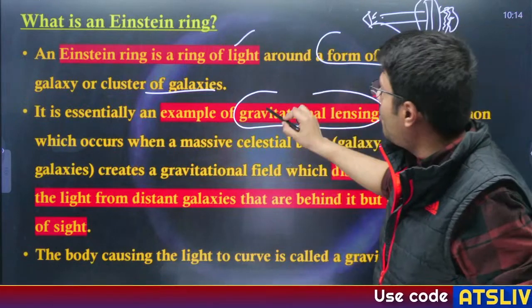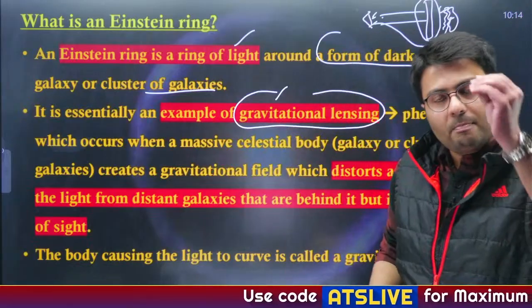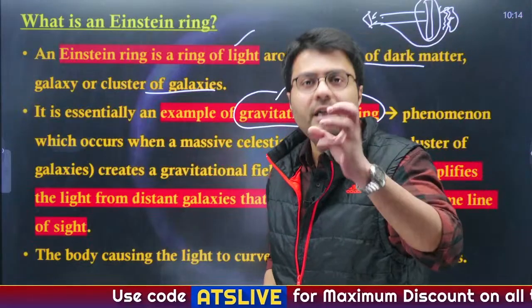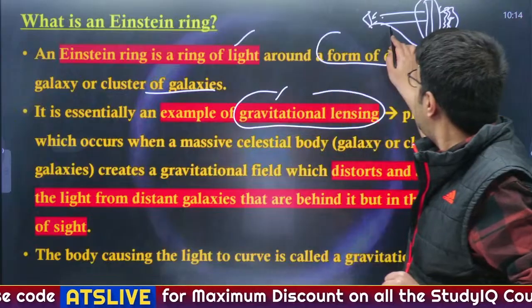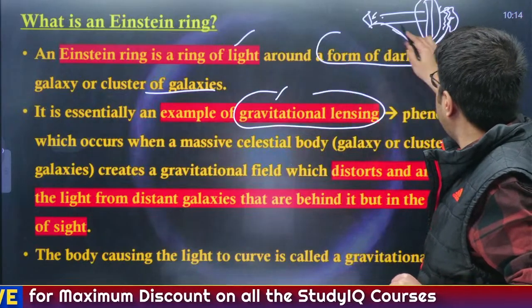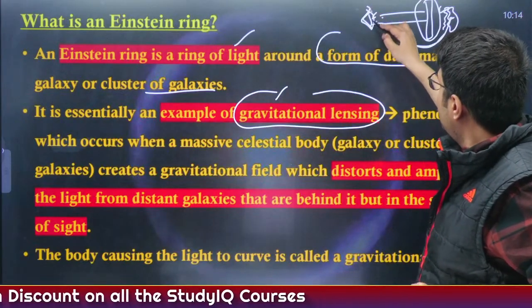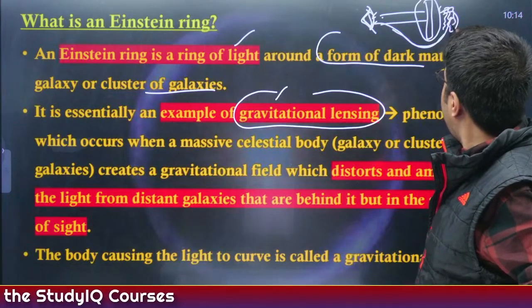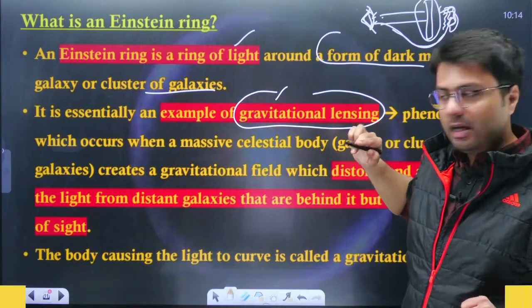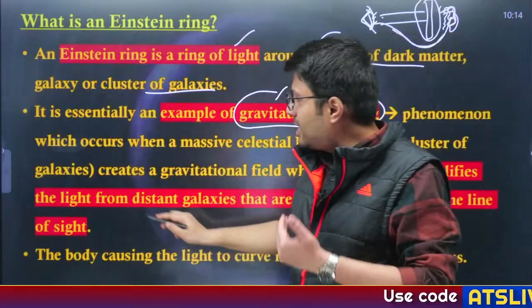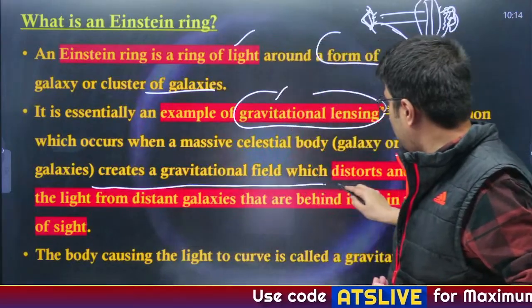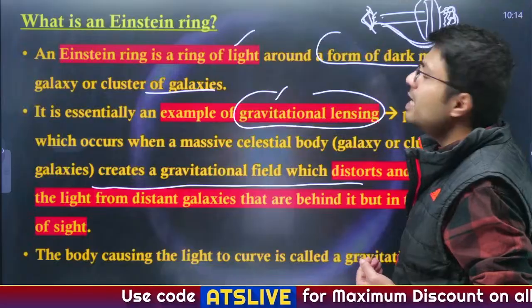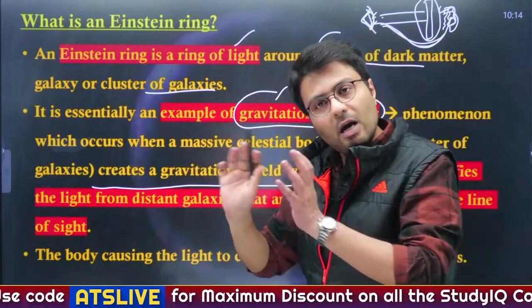So this is the phenomenon of gravitational lensing: the presence of massive gravitational forces forces the light to bend around it, hence allowing the Earth or any object to see even the objects located behind that gravitational body. So this is light coming from distant galaxies, but because of gravitational lensing we are able to spot it, right?